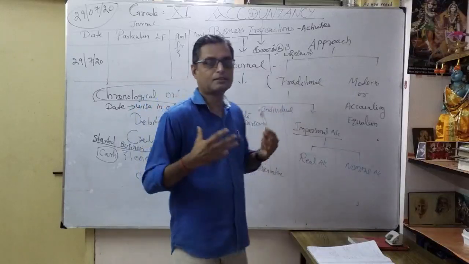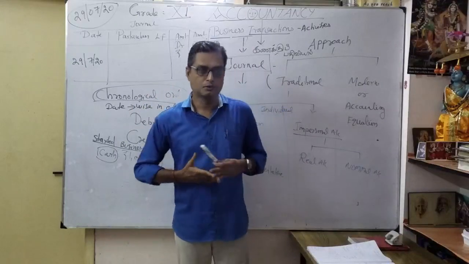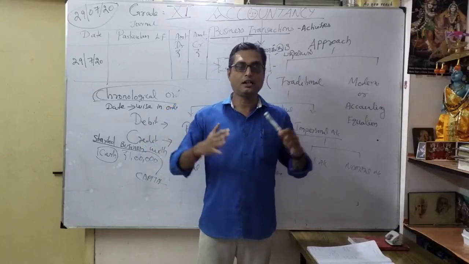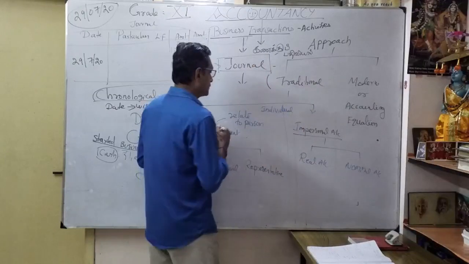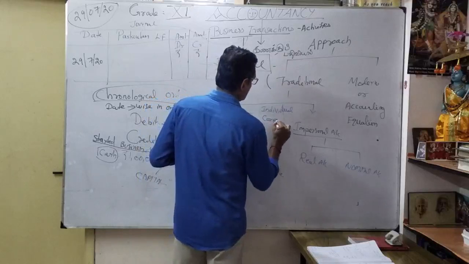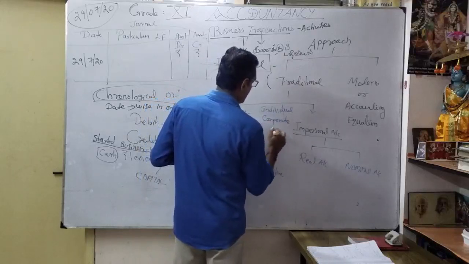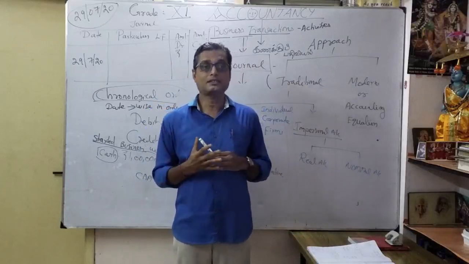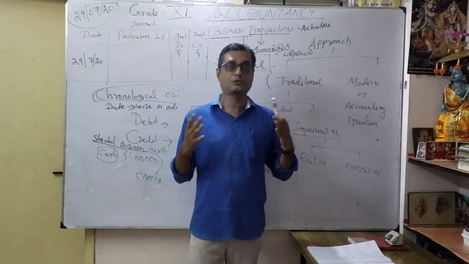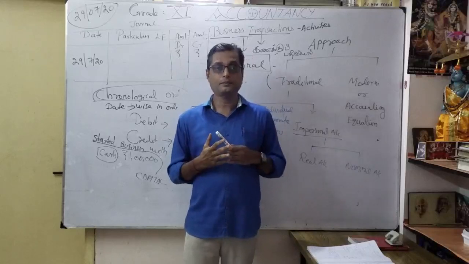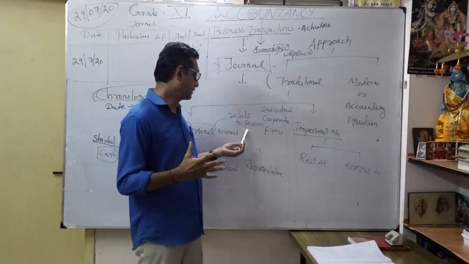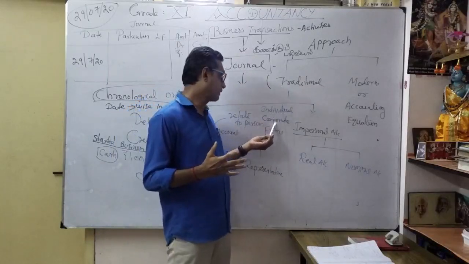For example, my name is Ramesh; as you are Suresh, Rajesh, Ram, Krishna, all come under individuals. Then you can say corporates or firms. You already know from business studies the forms of organization: sole trader, partnership, company. So personal account is related to a person, maybe an individual, corporate or firm.